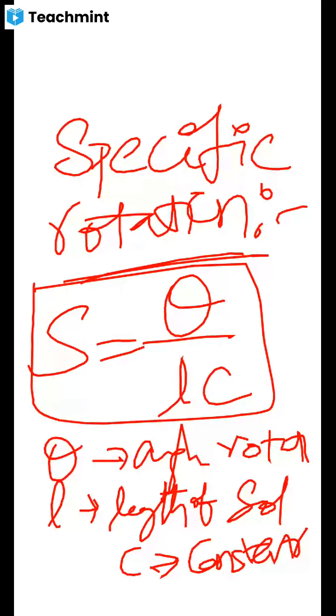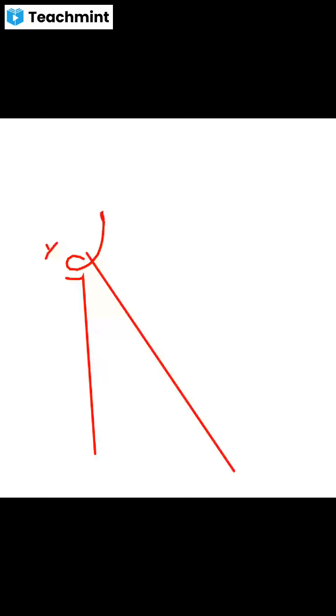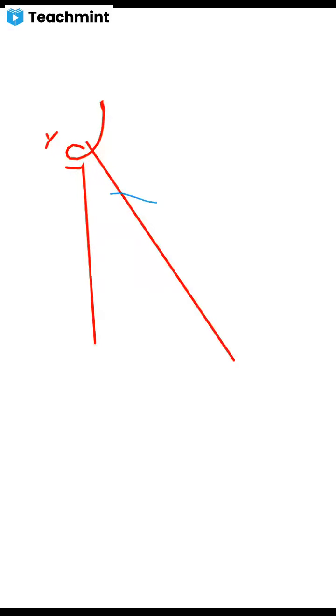The specific rotation is defined as the rotation of the plane of vibration of polarized light produced by a 1 decimeter length of its solution when the concentration is 1 gram per cubic centimeter, at a particular temperature.